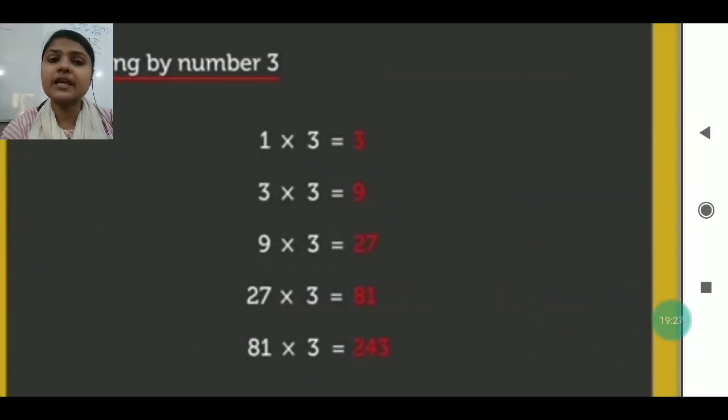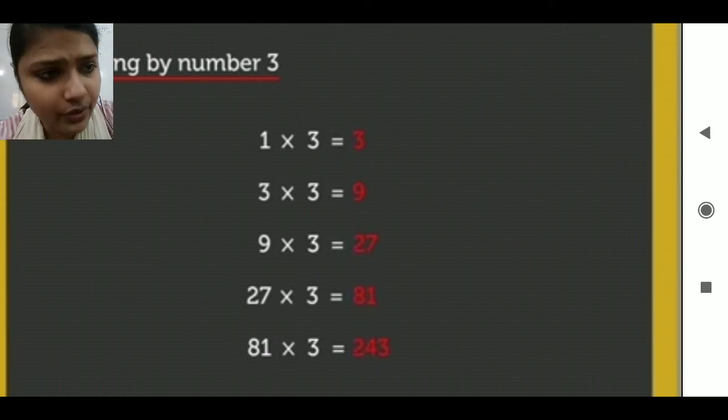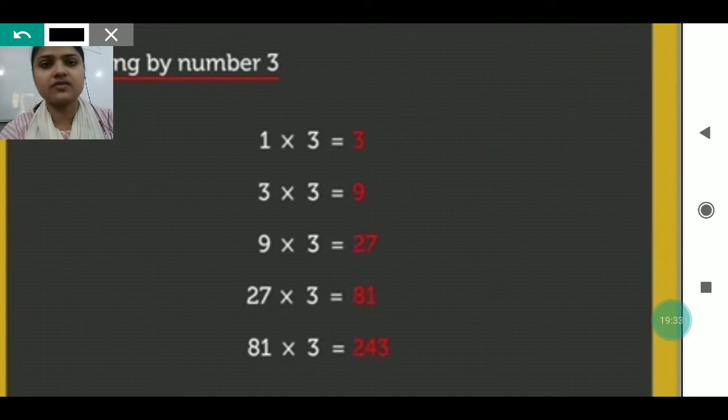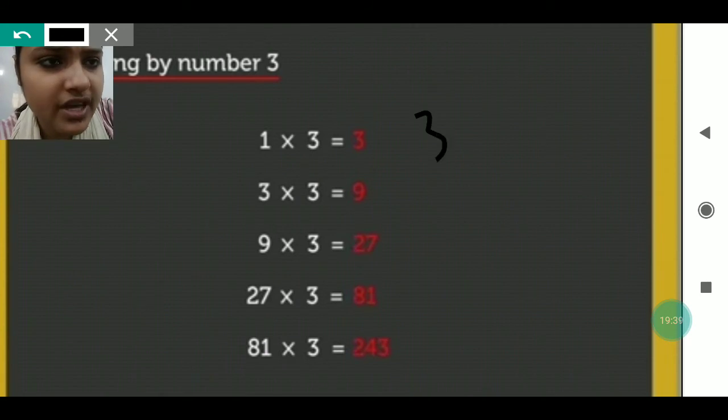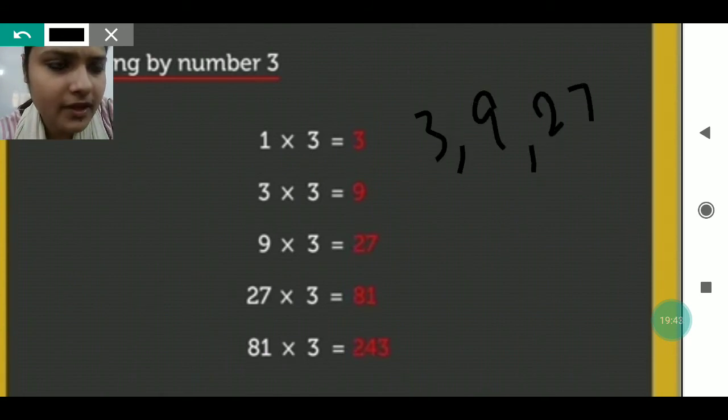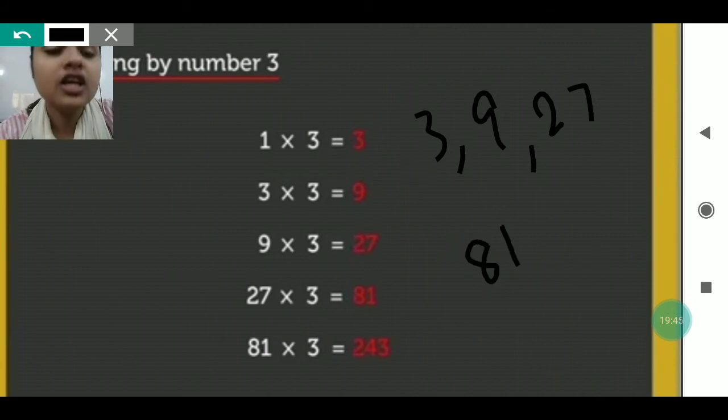Sometimes we multiply also to follow the pattern. It's not like we only do addition and subtraction. We multiply and divide also sometimes to move on in the pattern. Suppose 3, 9, 27, 81 is given. What is happening?